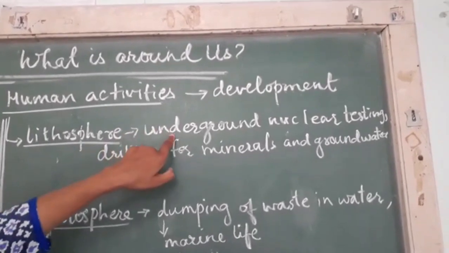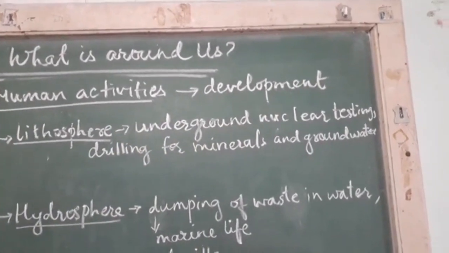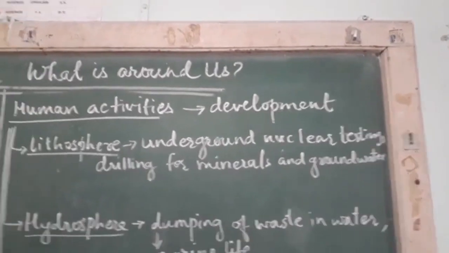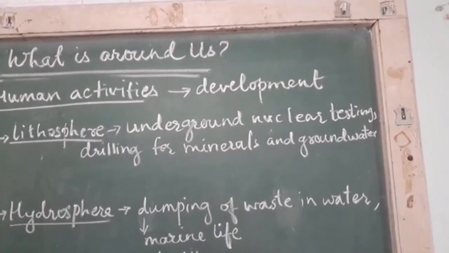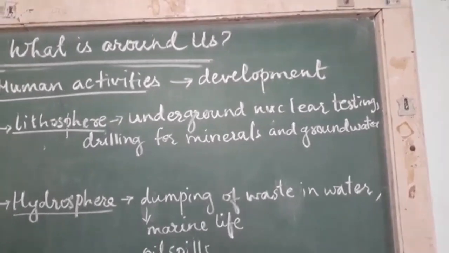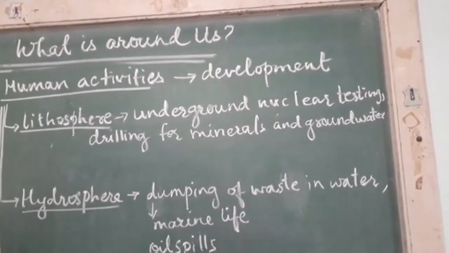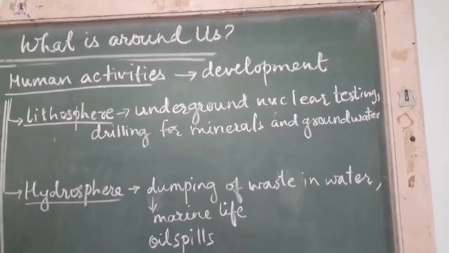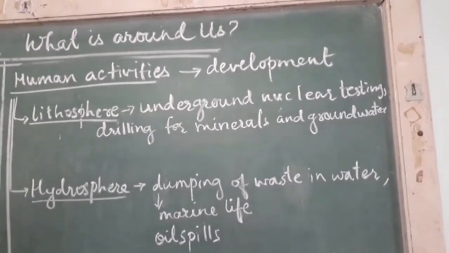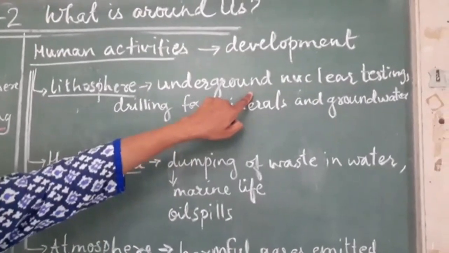it is because of underground nuclear testing. What is underground nuclear testing? There are so many nuclear tests which have to be conducted. But then what do we do for that? We have to dig the earth, and beneath the earth we have to do this nuclear testing. Why do we do it beneath the earth and not on the surface? Because to prevent the release of radioactive materials into the atmosphere. So we do it underground.